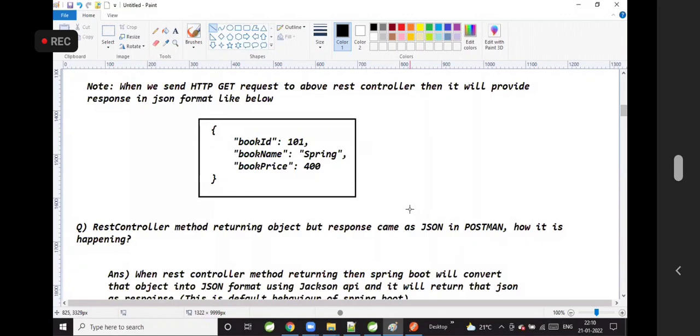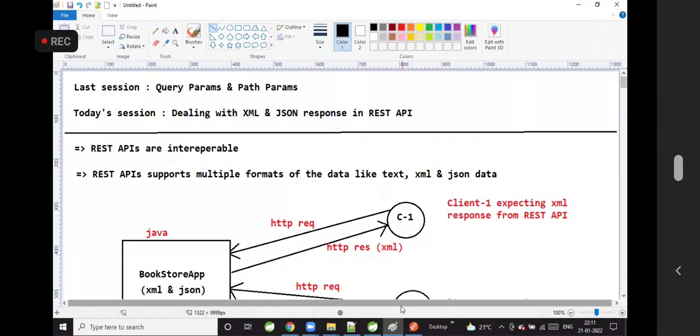Got it? Now, let's see what we have discussed in today's session. Today we discussed how we need to deal with XML data and JSON data in the REST API. REST APIs are interoperable.